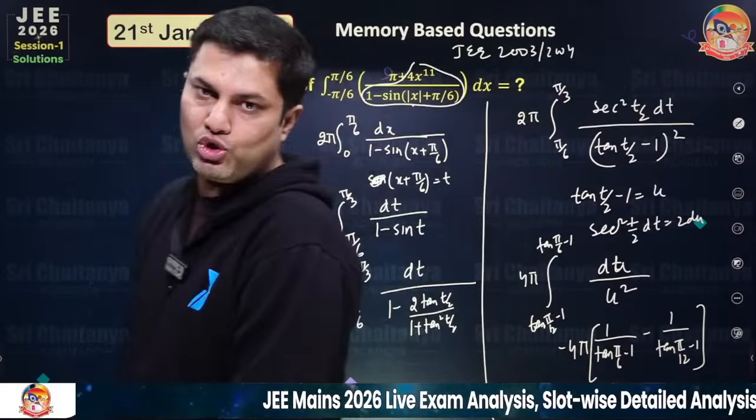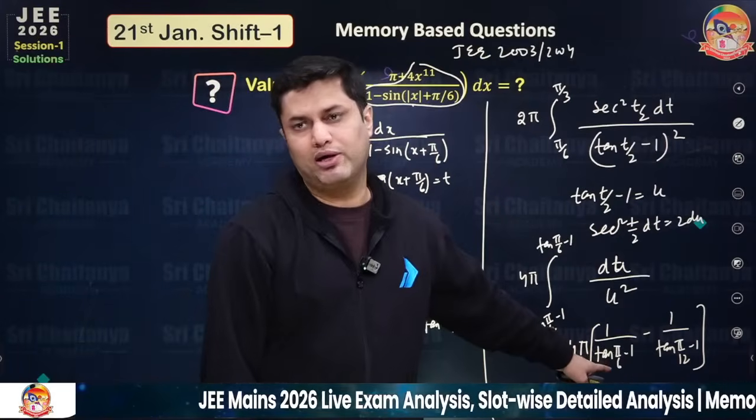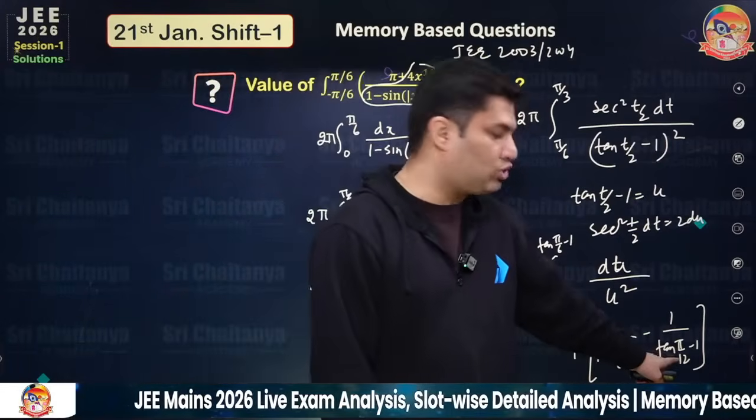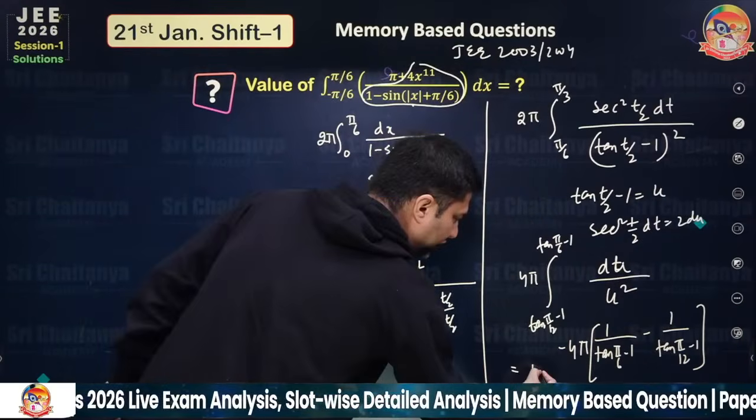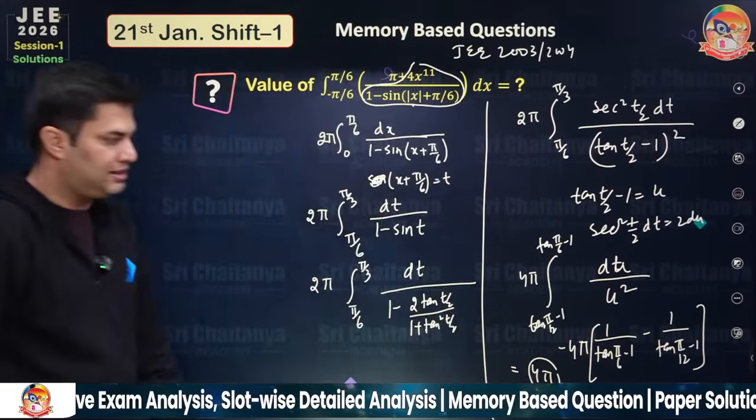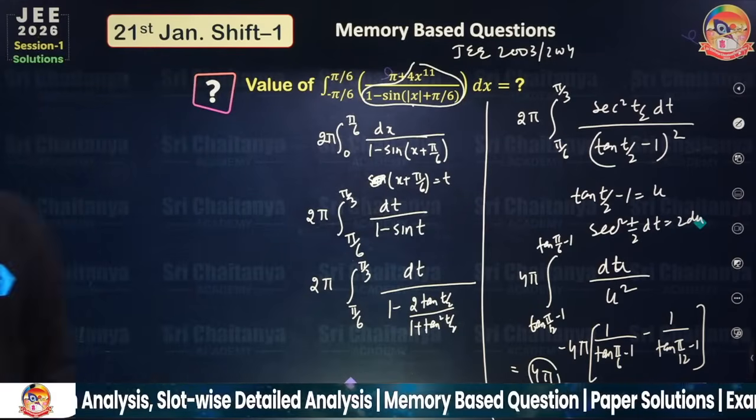If you solve this, tan pi by 6 is 1 by root 3 and this is 2 minus root 3. So eventually they will cancel and your final answer will be 4 pi. So 4 pi is your right answer. Okay.